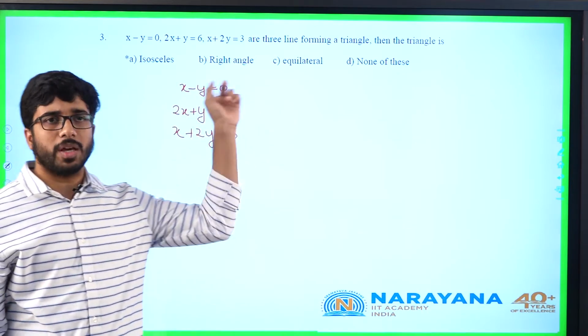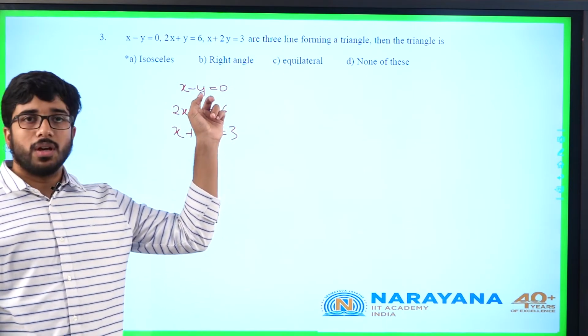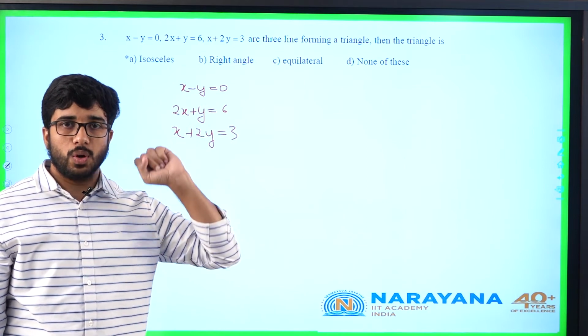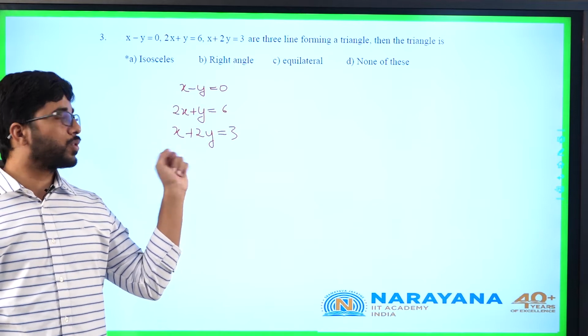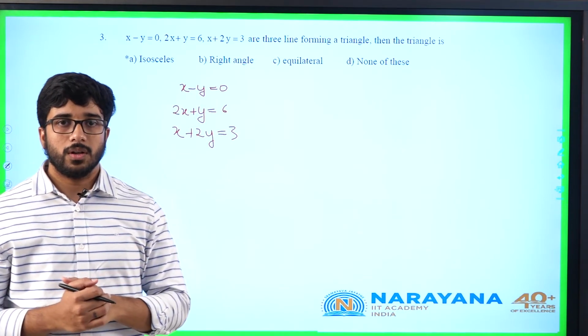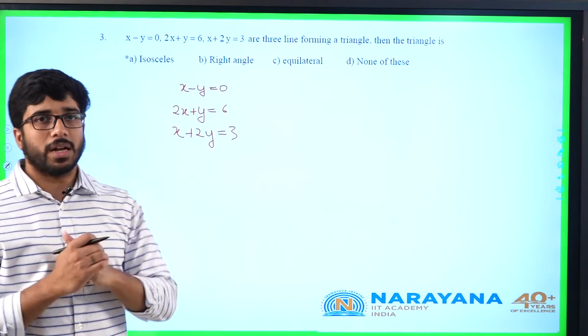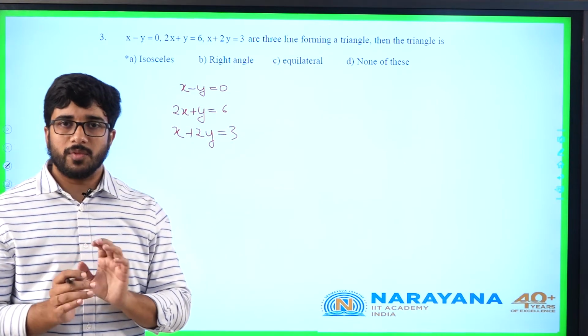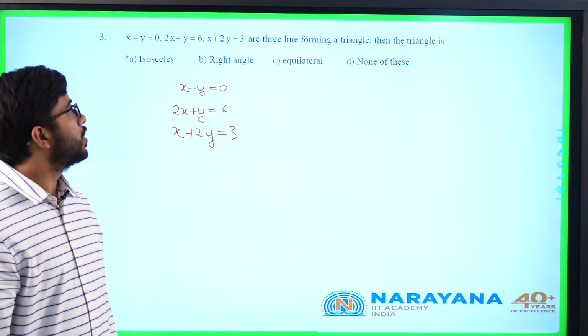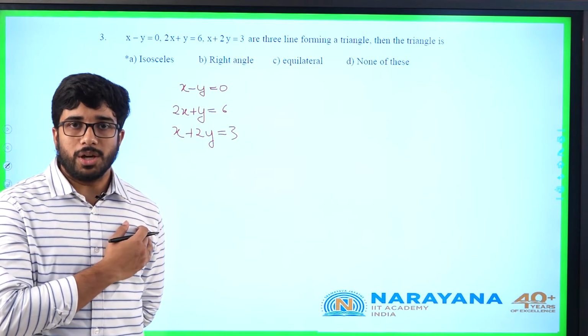Obviously, it will not be a right angle triangle, because for it to be a right angle triangle, the product of slopes must be minus 1. This slope is 1, this slope is minus 2, whereas this slope is minus 1 by 2, not possible. So, we can directly eliminate that it is a right angle triangle. Equilateral and all that, again from the diagram we may not get it precisely. So, what I will do is, I will find the points of intersection.